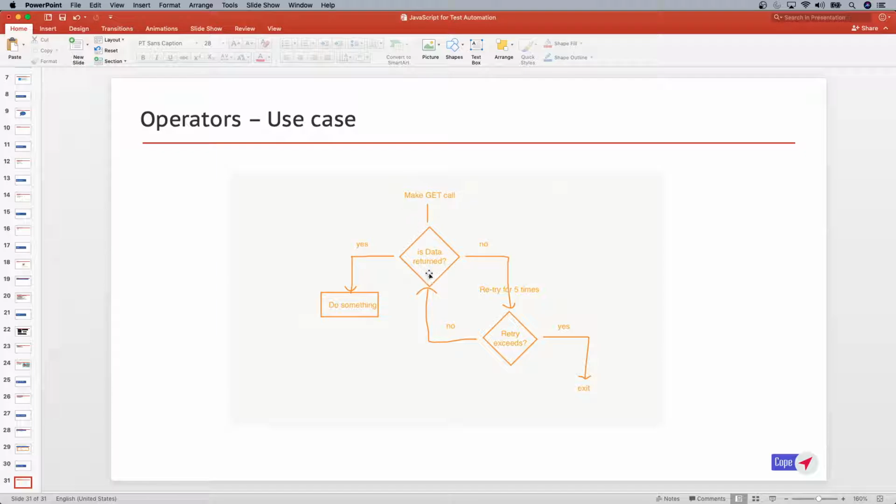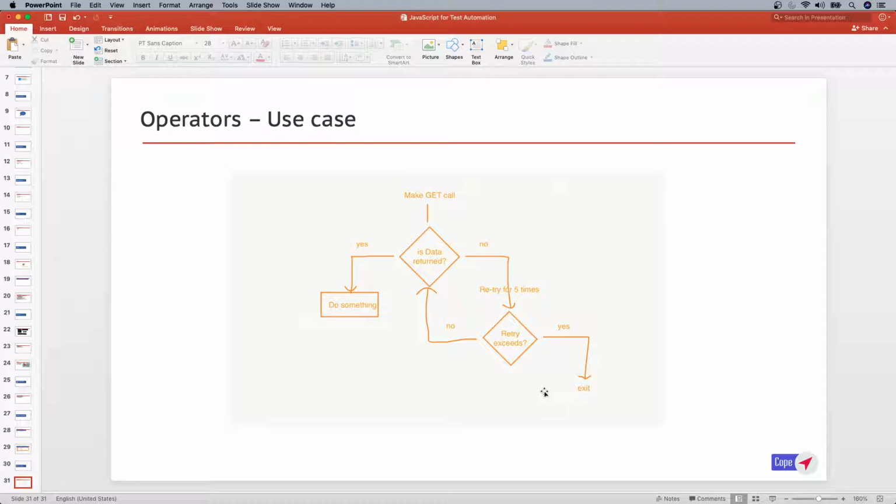So based on that, we're just making a decision. If the data is returned, then we do something with the data. Otherwise, we go and retry. Let's assume that we are retrying 5 times, and if one of the retries returns data, then it goes back to this block and checks it again. If yes, then do something with the data. Otherwise, it keeps retrying until 5 times. Once the retry limit is exceeded, we exit the program.